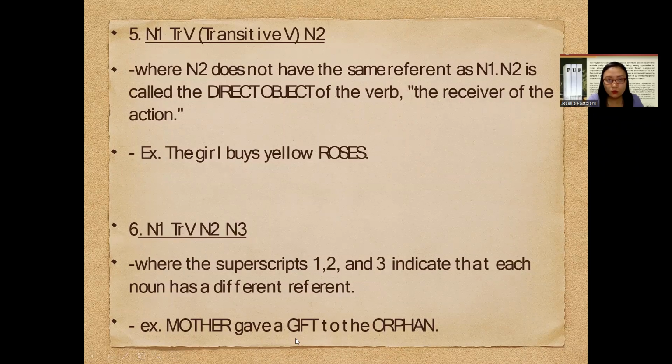For whom or to whom was the gift prepared? It's for the orphan, so it answers the question for whom or to whom. So the orphan here functions as our indirect object. The sentence pattern here is STV DO IO, but in terms of the formula, we have N sub 1 plus transitive verb plus N sub 2 plus N sub 3. So that is the formula for number 6.